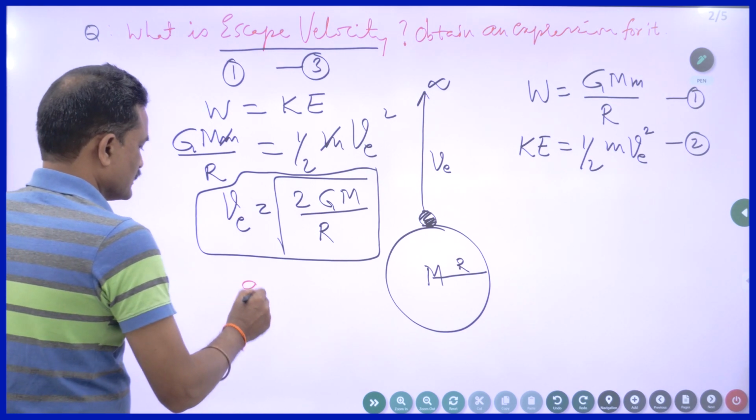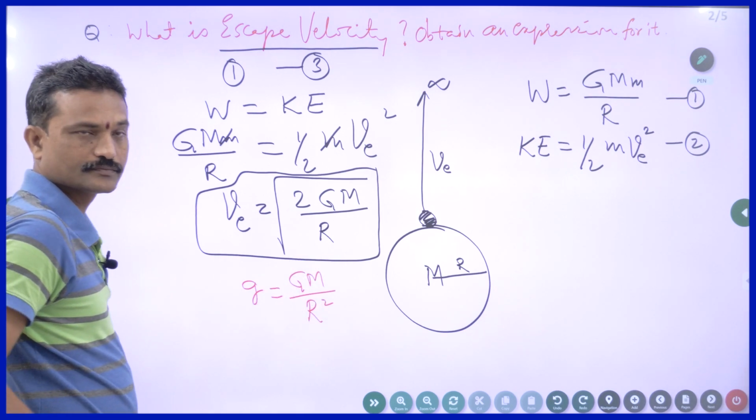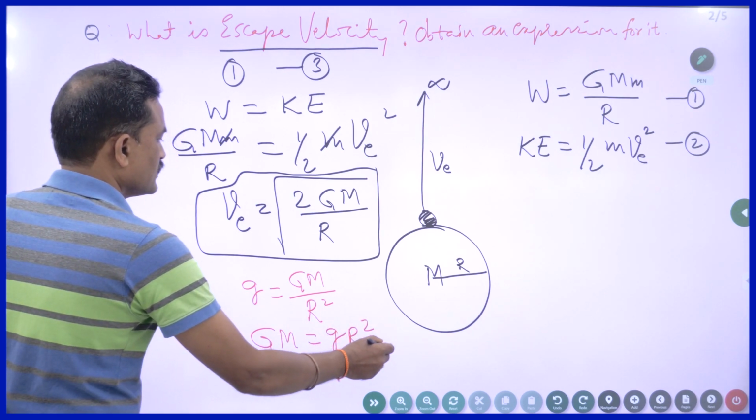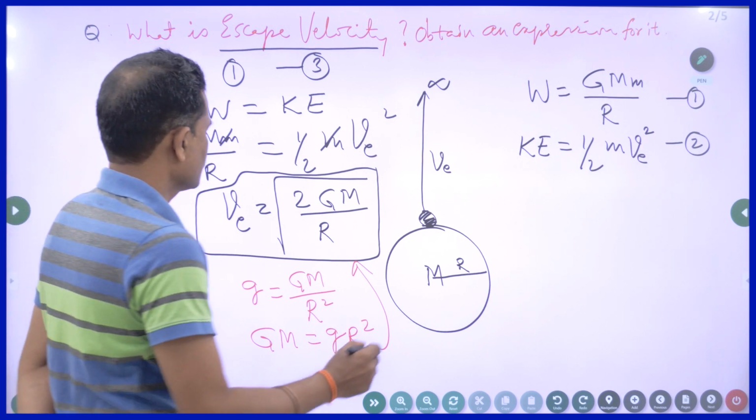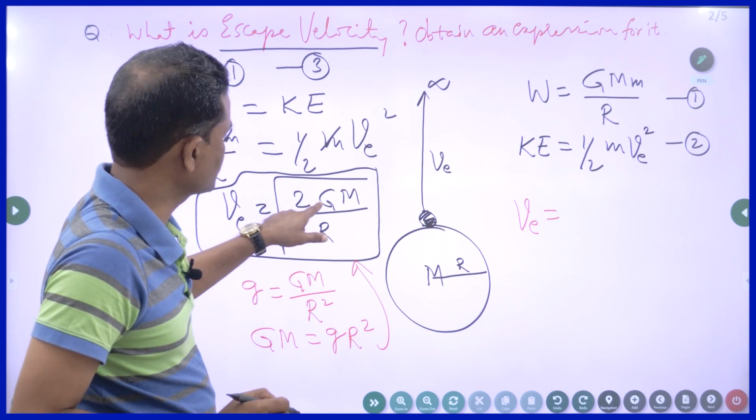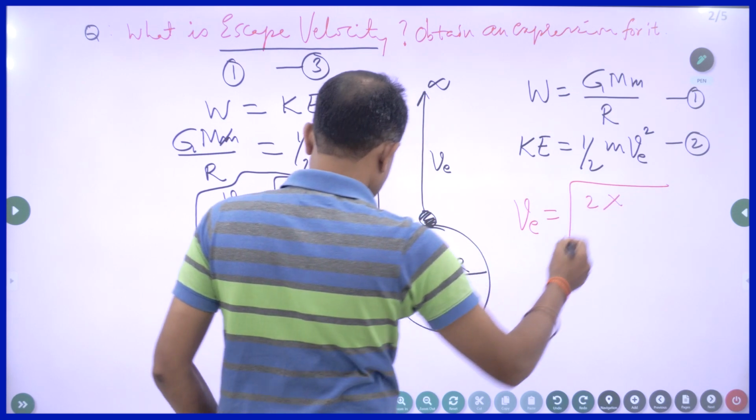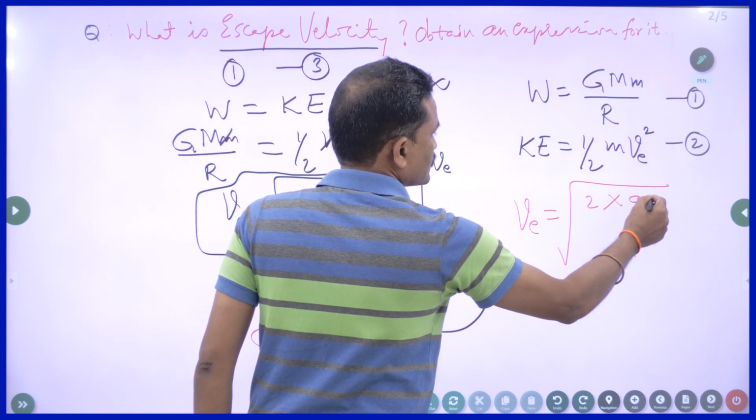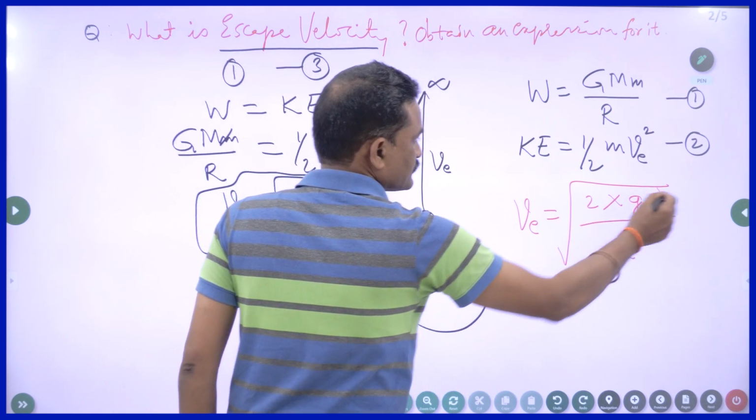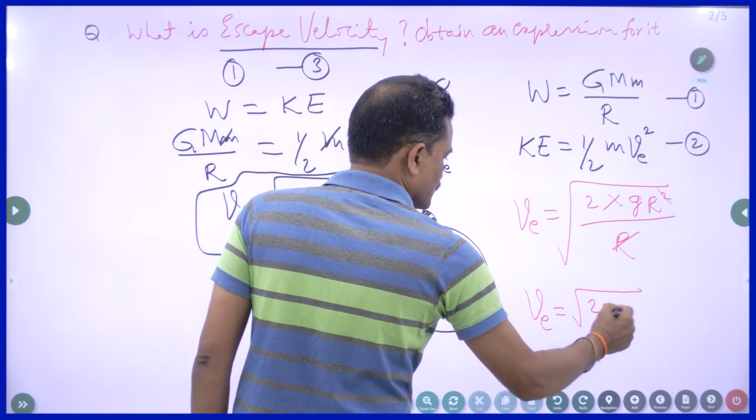Just now I told you there is a relationship between small g and capital G. g is equal to GM by r square. So I can write the value of GM. So GM is equal to g R square. I can substitute this in this formula. Then I will get escape velocity expression in terms of small g. Here we have the expression in terms of capital G. So this will become g times R square divided by R. So R gets cancelled. So another expression is V_E is equal to under root 2gR.